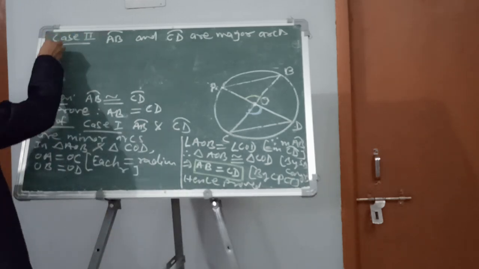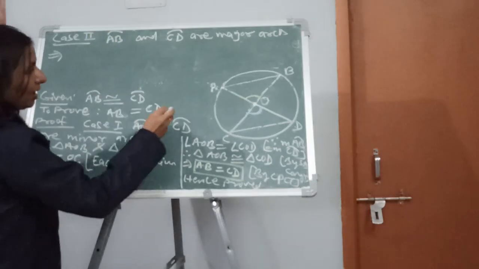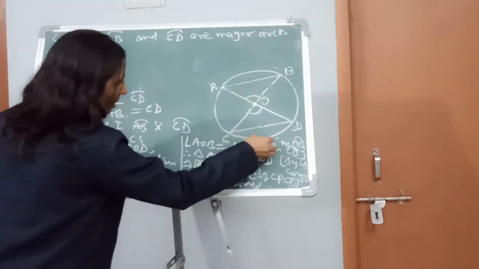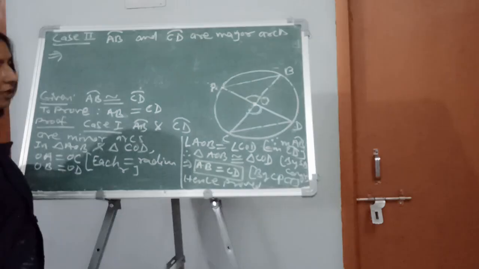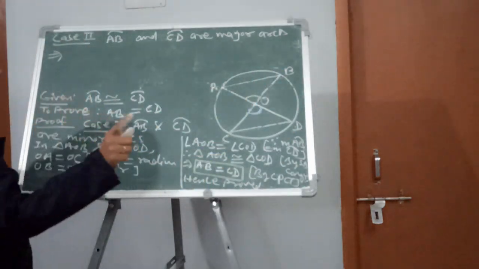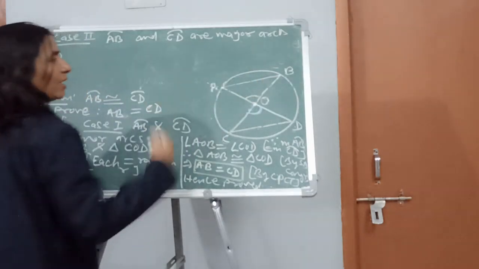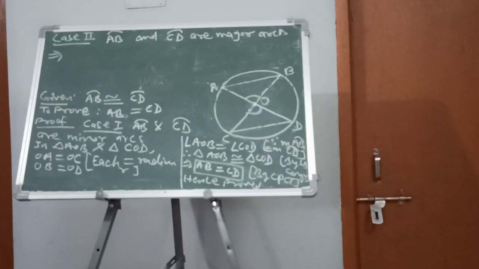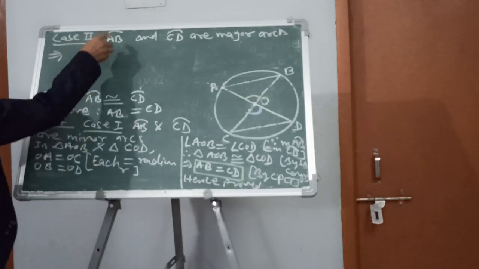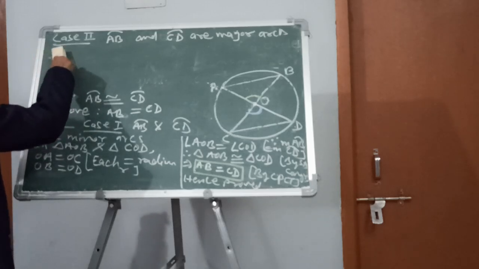Then what would happen? Let us see the diagram. What we are taking? We have written AB, this one. This arc we are taking. So if AB arc is the major arc, then what would happen? This arc means BA will be what? Minor arc. So from first of all, it is according to the given condition.